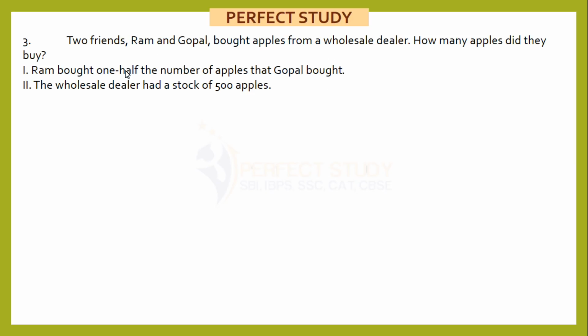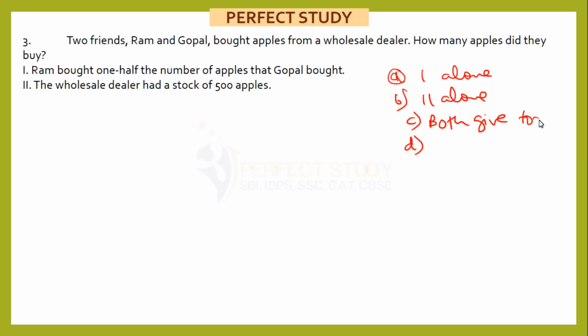Now this is a data sufficiency question. So as I have been doing earlier, I will quickly write down your options here. Option A is statement 1 alone gives the answer, option B is statement 2 alone gives the answer, option C is both together give the answer, not individually, and option D is both don't give the answer. Okay, now let's see. Two friends Ram and Gopal bought apples from a wholesale dealer. How many apples did they buy?